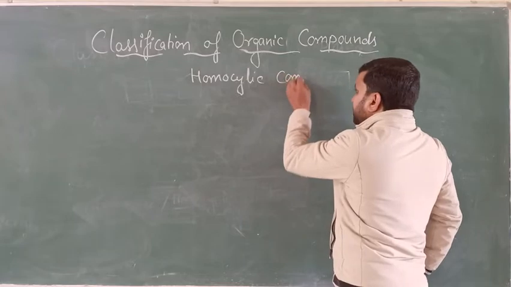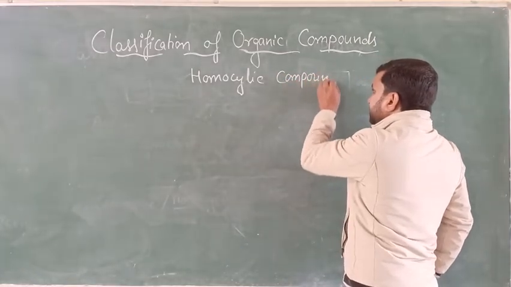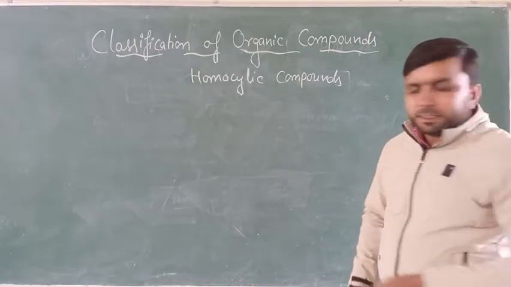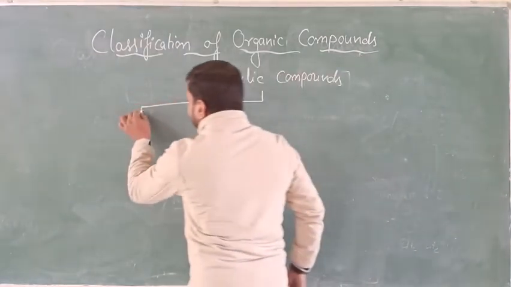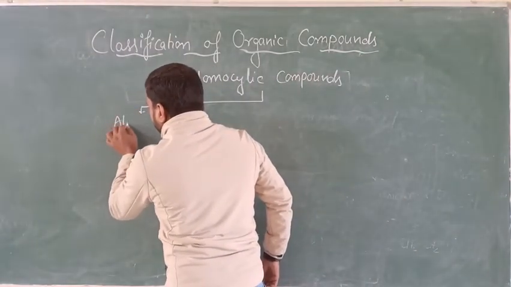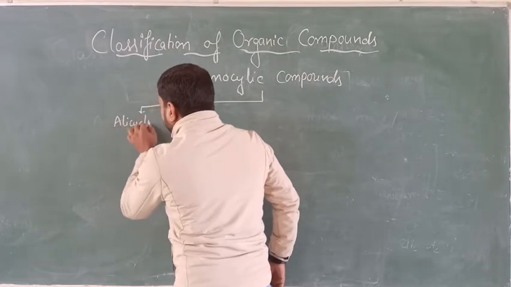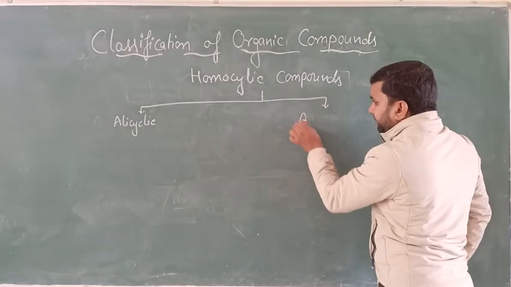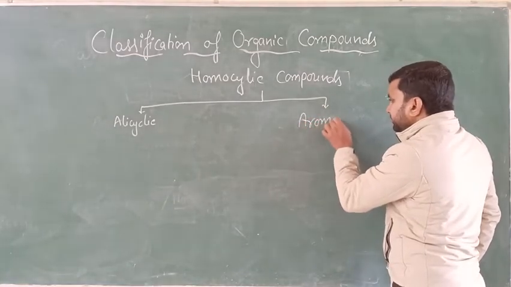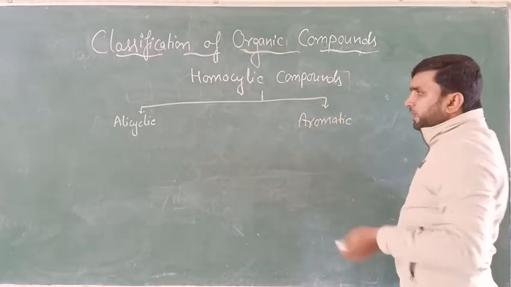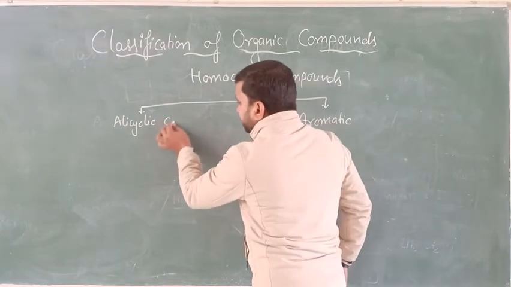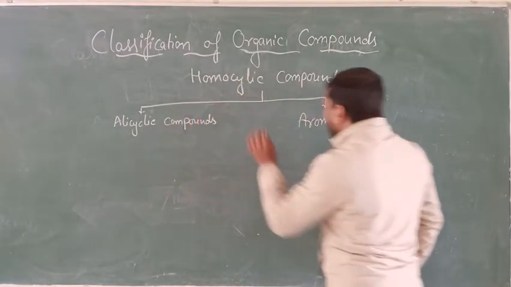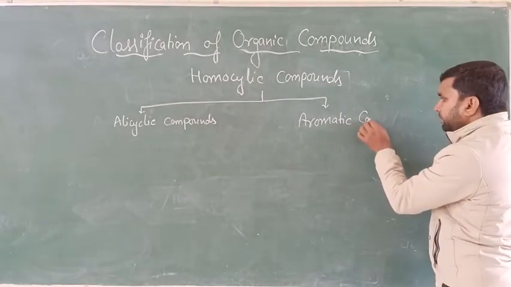Homocyclic compounds are further classified into two groups, that is alicyclic and aromatic. Alicyclic compounds and aromatic compounds.